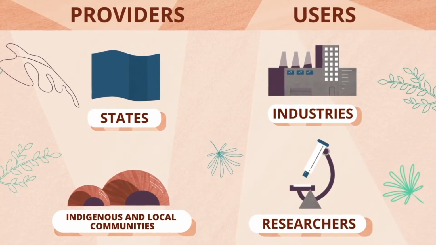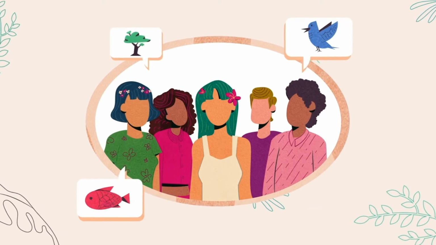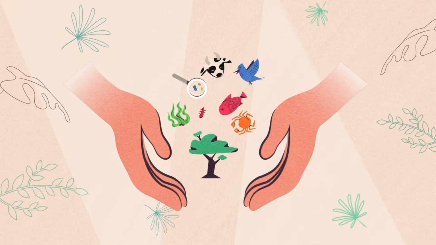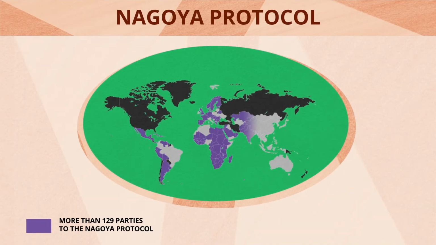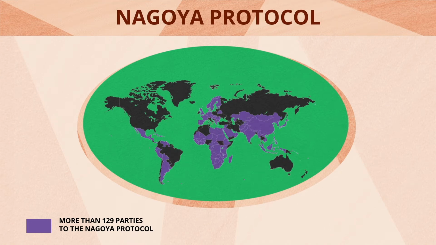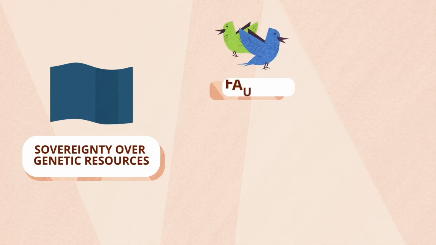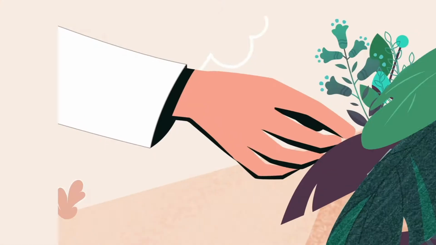They concern not only genetic resources, but also the traditional knowledge associated with them. They recognize the contribution of local populations to the management and knowledge of biodiversity. The Nagoya Protocol, adopted in 2010 and entering into force in October 2014, specifies the implementation of ABS by states. Each state has sovereign rights over its genetic resources, whether from its fauna, flora, or microorganisms.